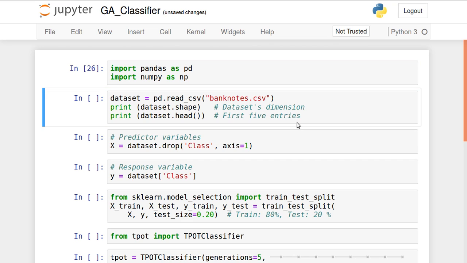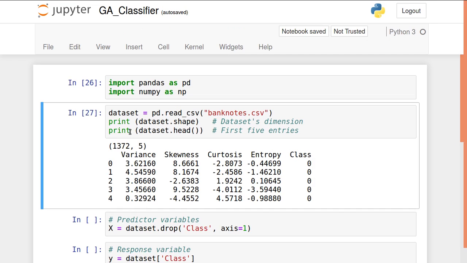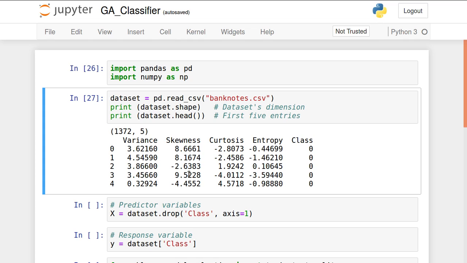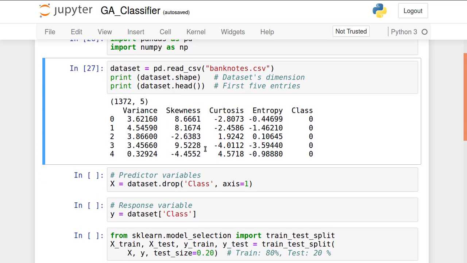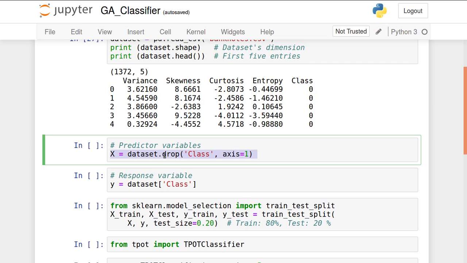Okay, so let's import pandas as pd, then we'll read the csv file banknote.csv. Then check the shape of it, check the head of it. 1372 rows, 5 columns, then first 5 entries, all printed here. Now we know that except class, the remaining variables, variance, skewness, kurtosis, entropy, are the input variables.